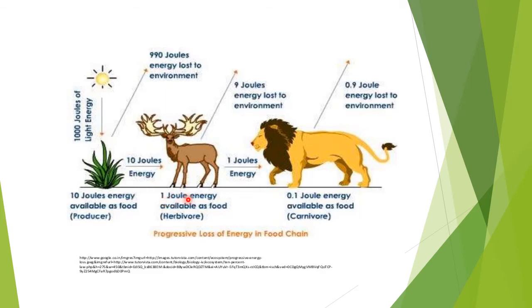So 1 joule of energy is available as food to the herbivore, or the primary consumer. And from the 1 joule of energy of the primary consumer, only 10% is 0.1, which is available to the secondary consumer, or you can say the carnivore.